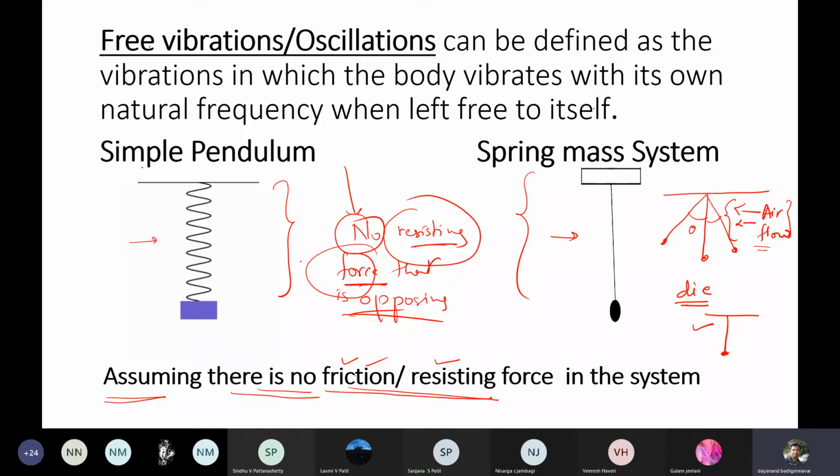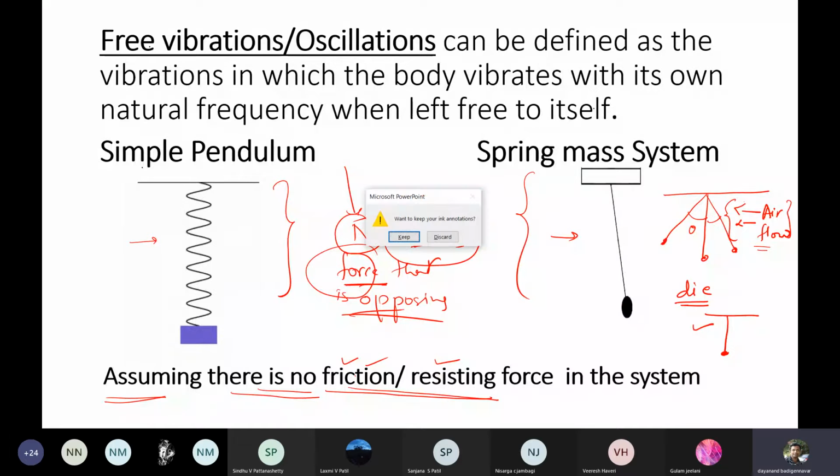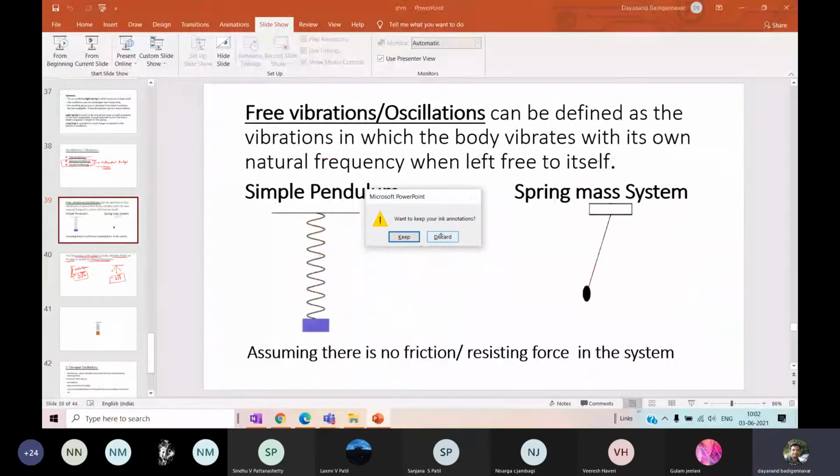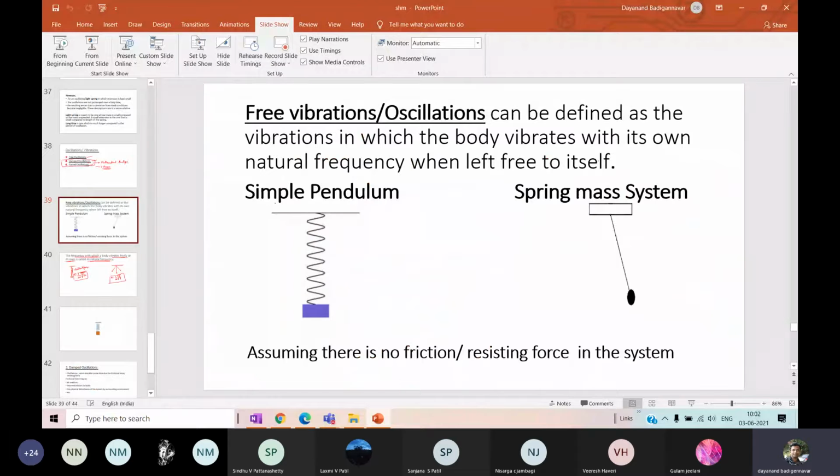Therefore, they oscillate. So keep in mind, in the physical world, you don't have a case where we are free from resistance. In all cases, we will have one or the other form of resistance. We cannot realize free oscillations in the physical world because there is no space where we don't get a resisting medium.